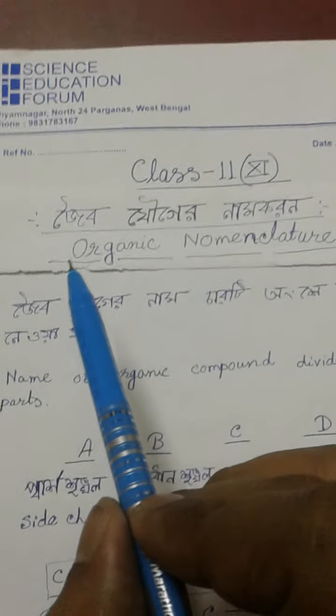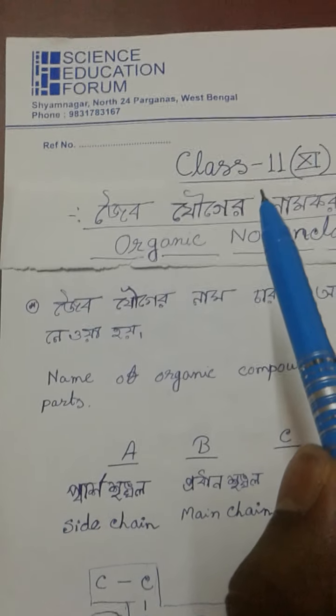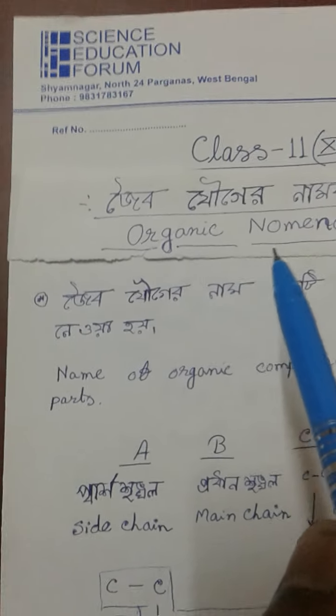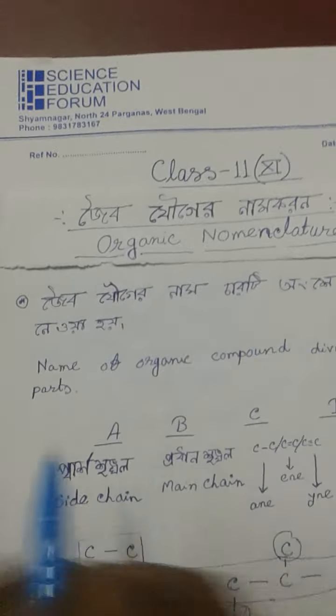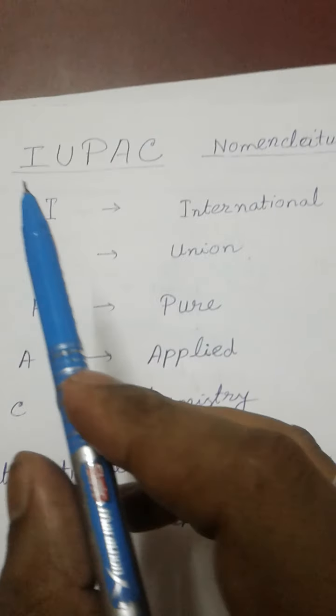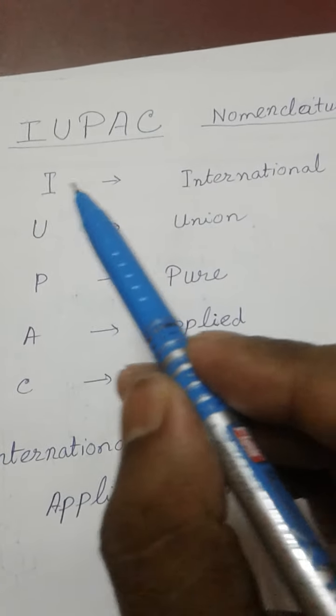Today I discuss the organic nomenclature of class 11. It is in chapter 12, and the name of the chapter is the preliminary concept of organic chemistry. Now we first have to know the process of the nomenclature. This is IUPAC nomenclature.